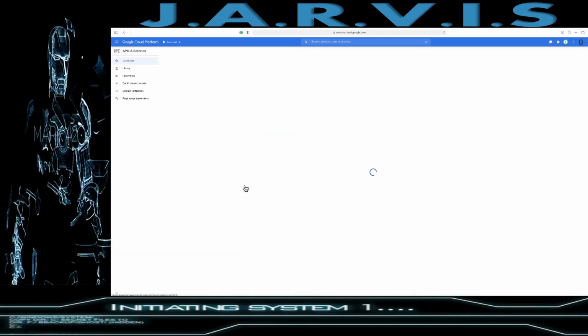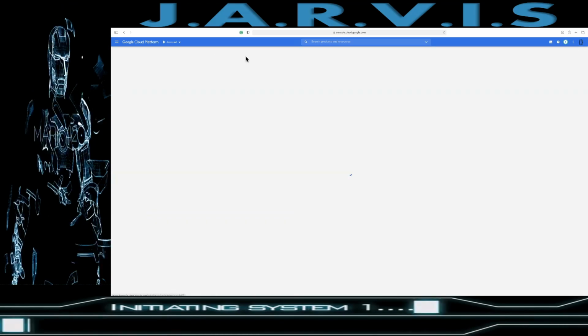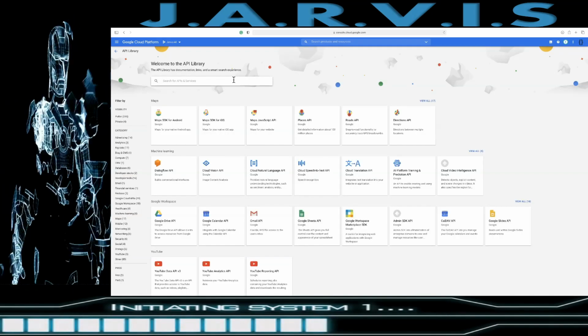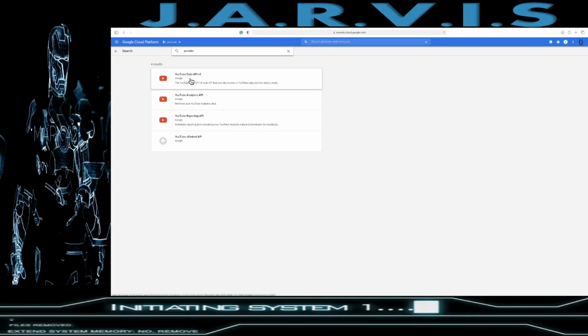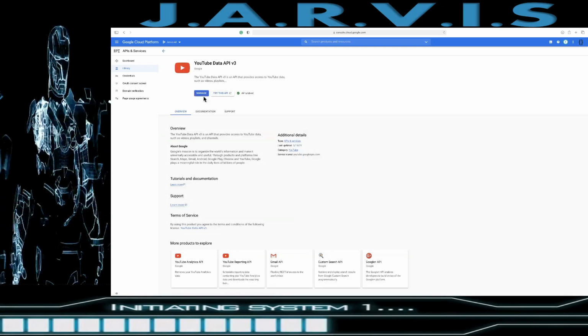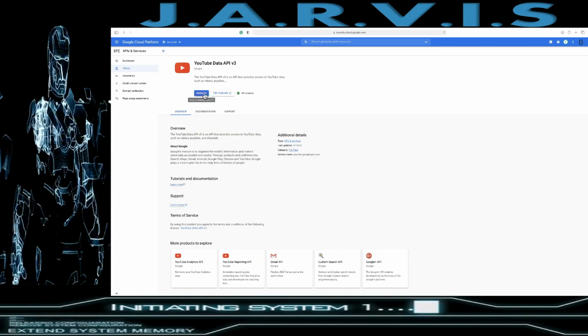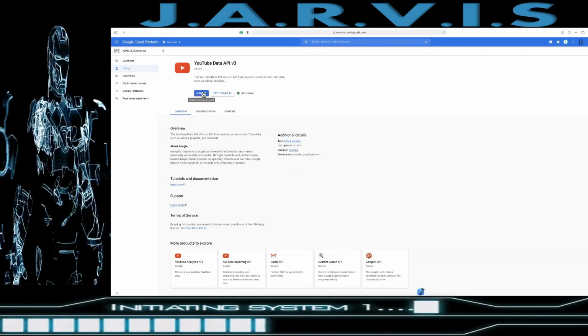Go to this page and then to the library, and just search for YouTube. Here you will get the YouTube Data API v3, and after that you just need to enable it. Instead of manage, you will get enable here. Then you need to enable this API.